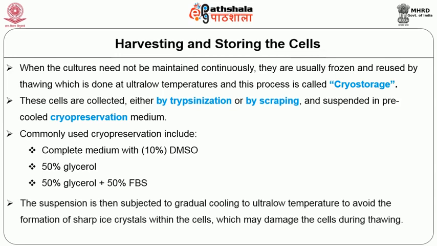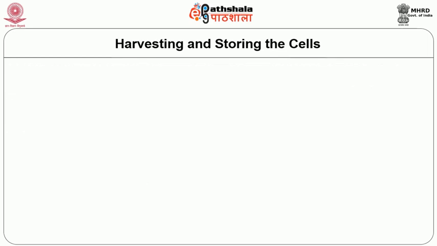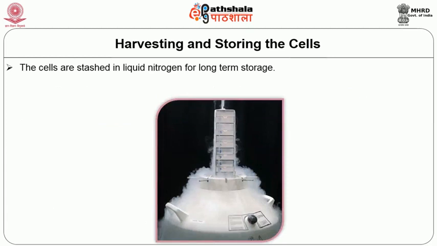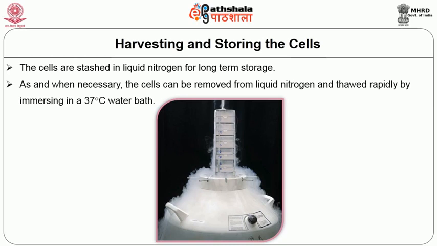The suspension of cells in the cryopreservation medium is then subjected to gradual cooling to ultra low temperature to avoid the formation of sharp ice crystals within the cells, which can cause damage to the cells during thawing. The cells are then stashed into liquid nitrogen for long-term storage. As and when necessary, these cells can be removed from liquid nitrogen and subjected to rapid thawing by immersing in a 37 °C water bath.